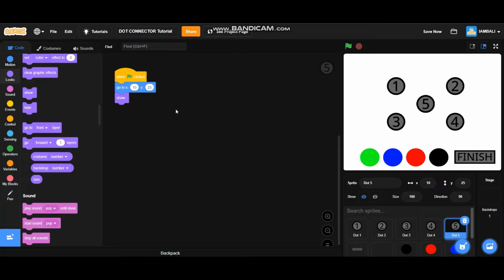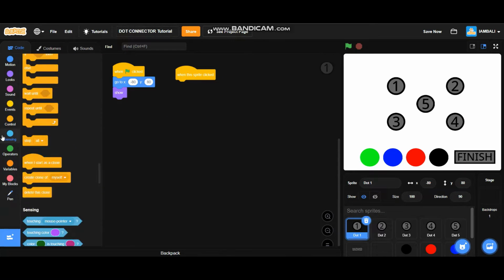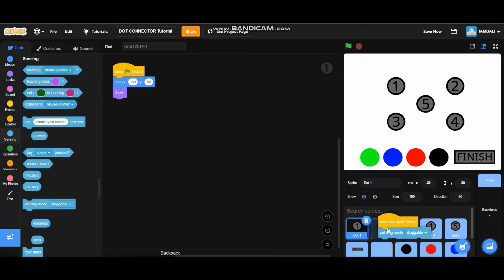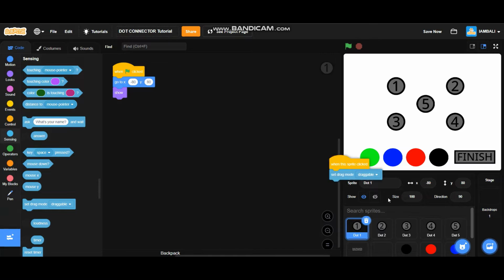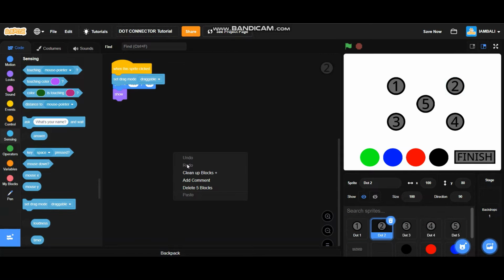After coding the first step of the dots, go back to dot 1 and then go to events. Add a when this sprite is clicked block, go to sensing and add a set drag mode to draggable. Put it in all of the dots. Okay, go to dot 2, just clean up blocks.